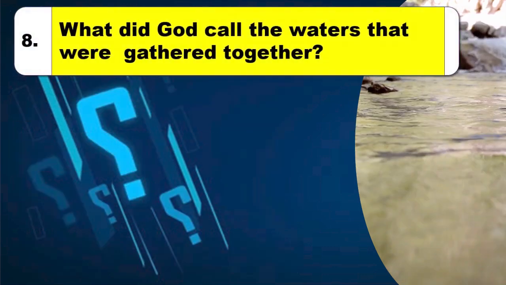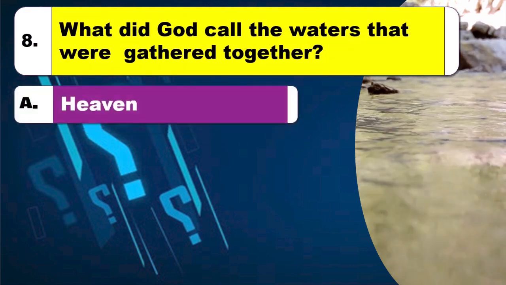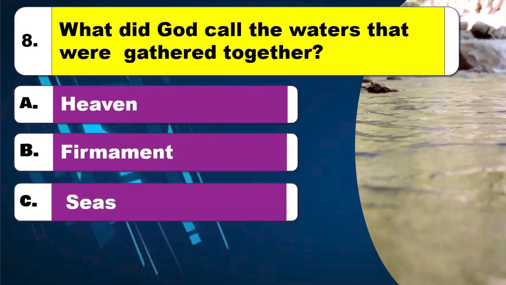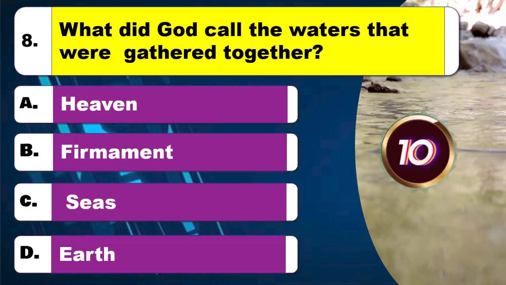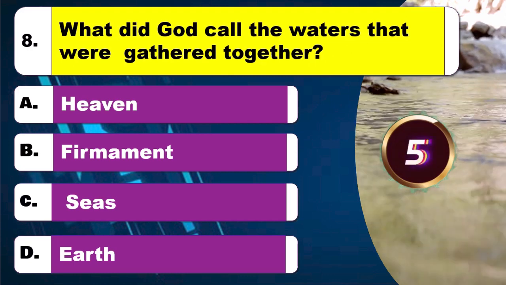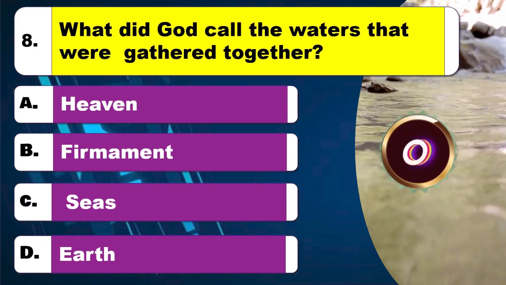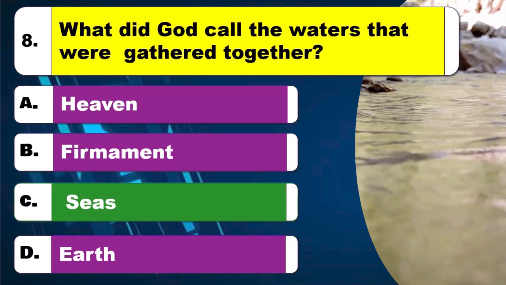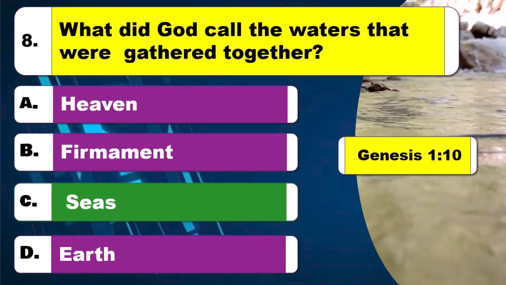Question 8. What did God call the waters that were gathered together? Option A, heaven. Option B, firmament. Option C, seas. Option D, earth. Time to think. The right answer is option C, seas. The Bible reference is Genesis, chapter 1 verse 10.